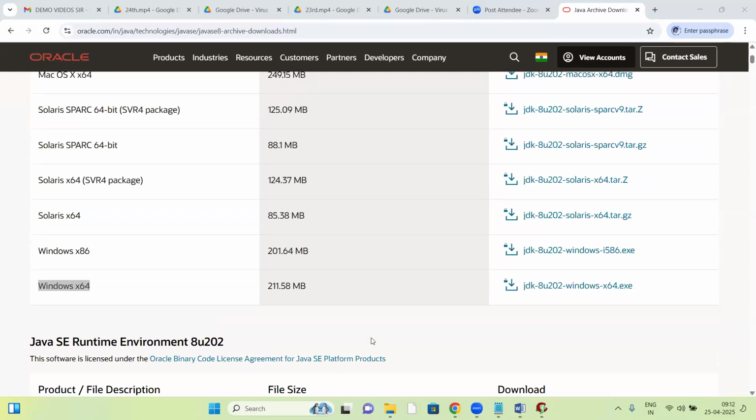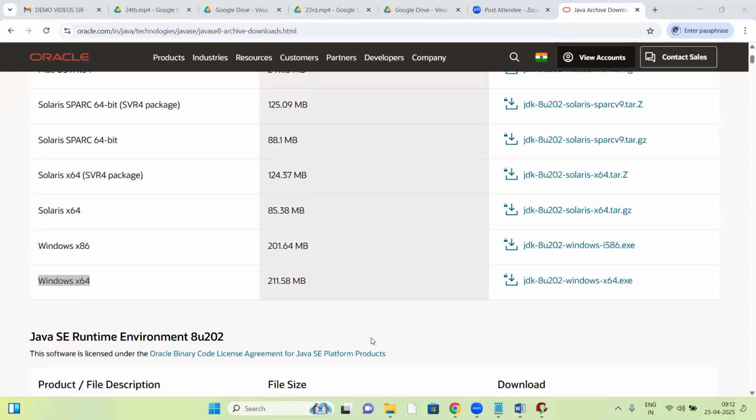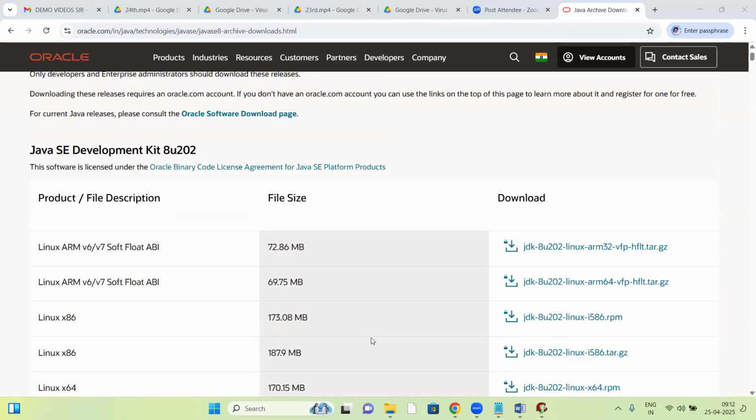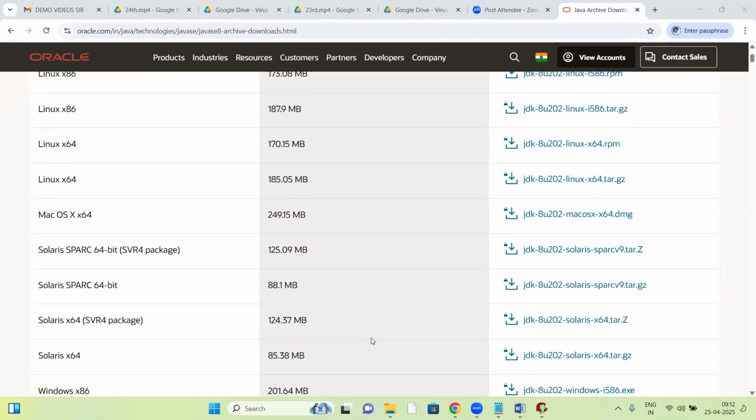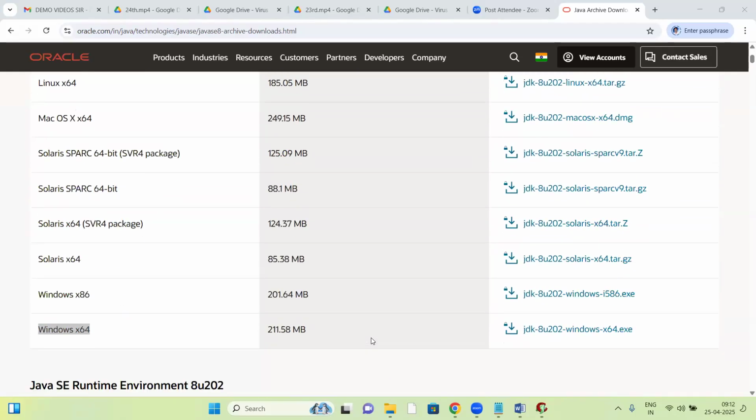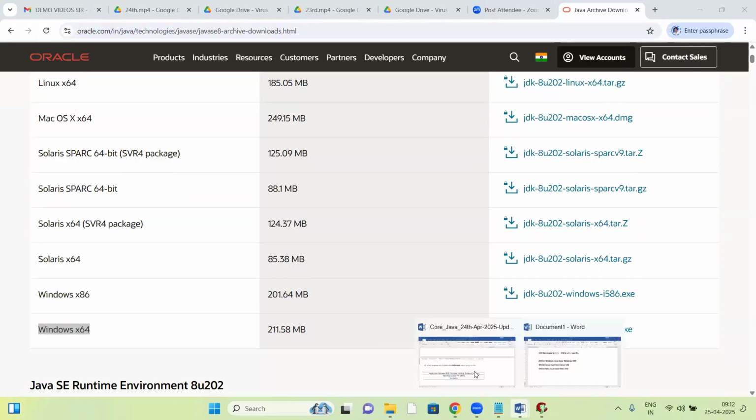So you guys don't worry about downloading here. I'll provide that. In the Drive, it's available. I'll provide the access. So you get this: the JDK is not the same for all operating systems. Depending on the OS, the JDK changes.